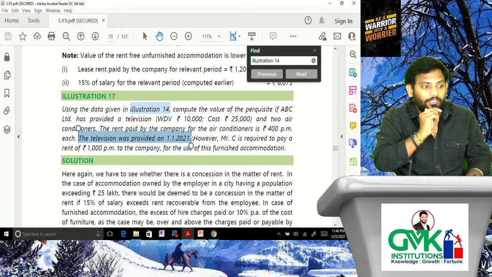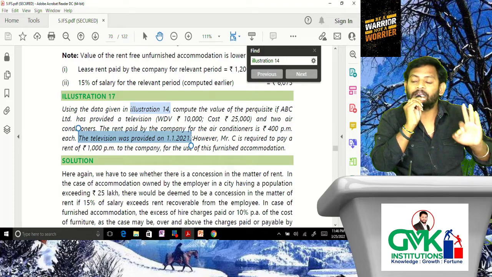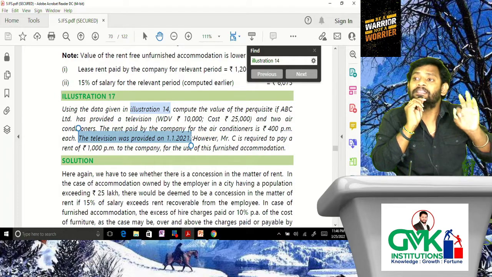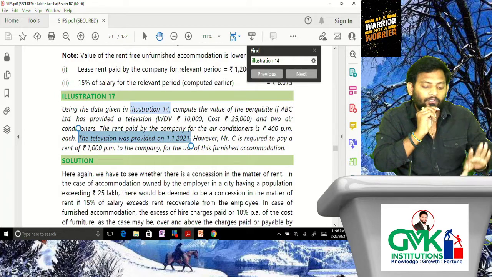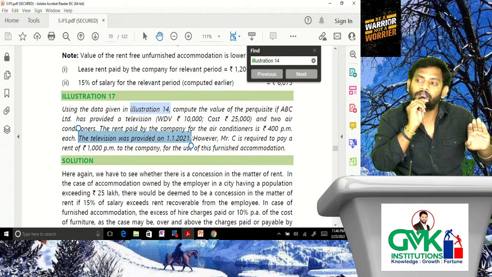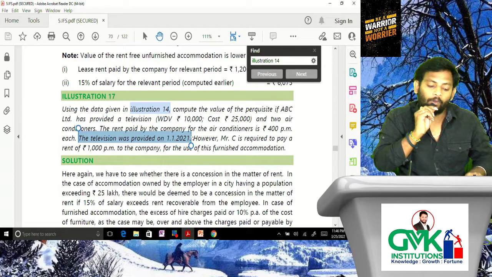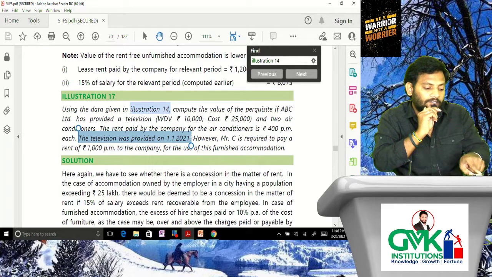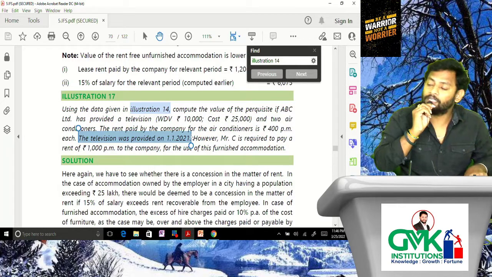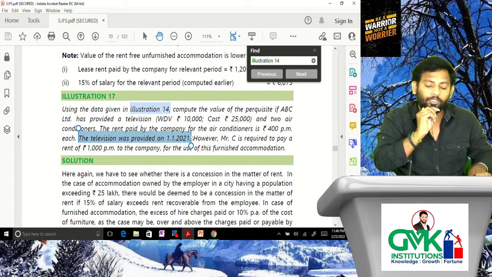I think it is 22, by mistake given 21. That means for how many months do we need to determine the benefit towards TV, television? 3 months only. And when it comes to air conditioners taken on lease by the employer, how can you say? Because they said the lease rentals paid are 400 rupees per month for 2 ACs.